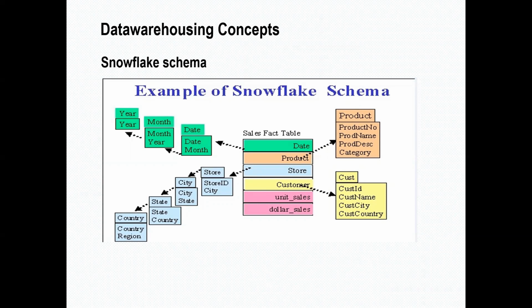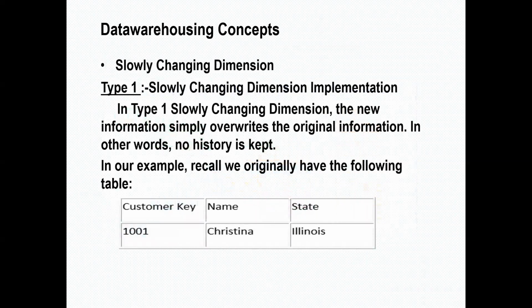So this is about the schemas that are available in the data warehouse. And the next one is slowly changing dimension. This is a very important concept in data warehouse. So, slowly changing dimension implementation. The purpose here is to track the current data and the historical data.